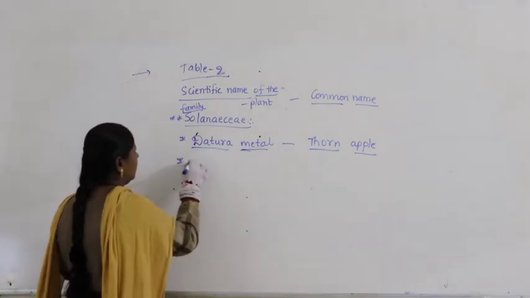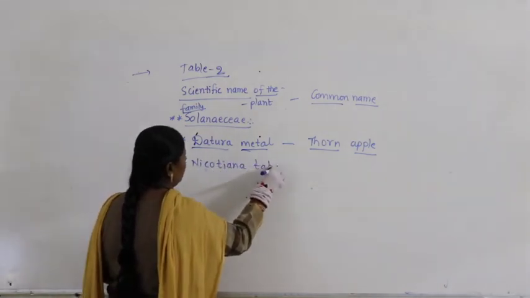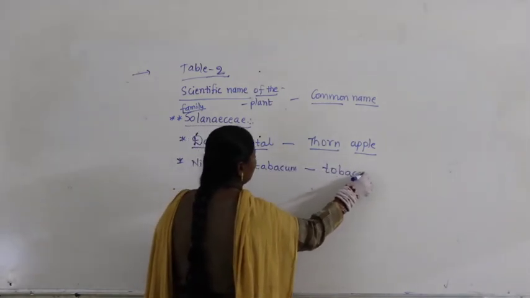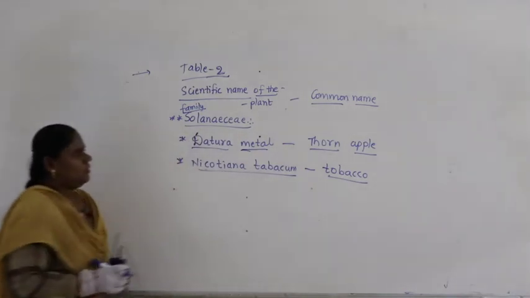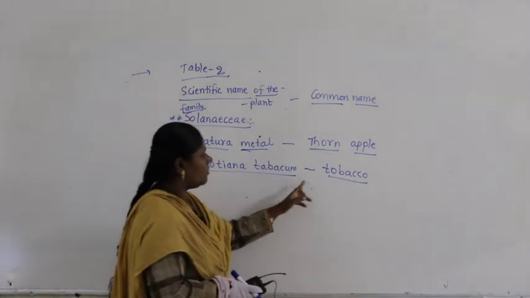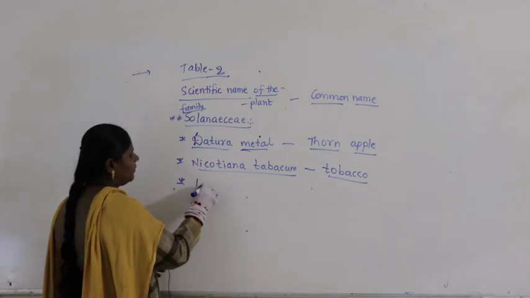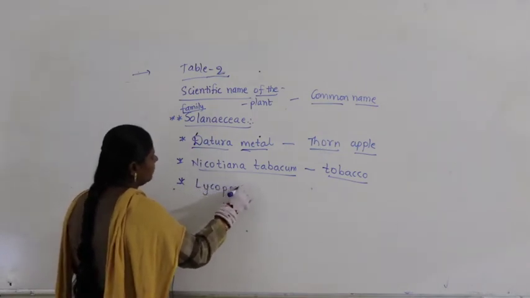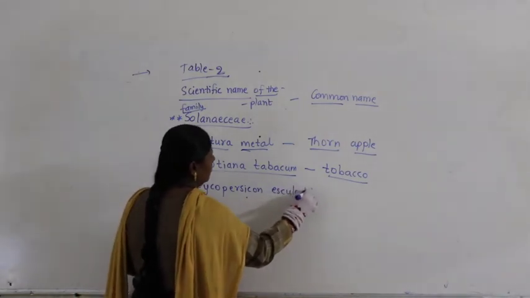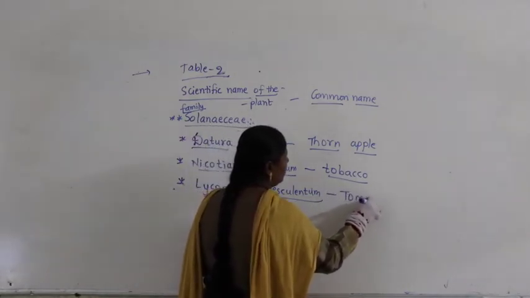Similarly, Nicotiana tabacum. It's commonly called tobacco. Okay, so what is the other one? Nicotiana tabacum, it's commonly called what? Tobacco. Let me give you another scientific name, Lycopersicum esculentum. Lycopersicum esculentum is nothing but the scientific name for tomato.